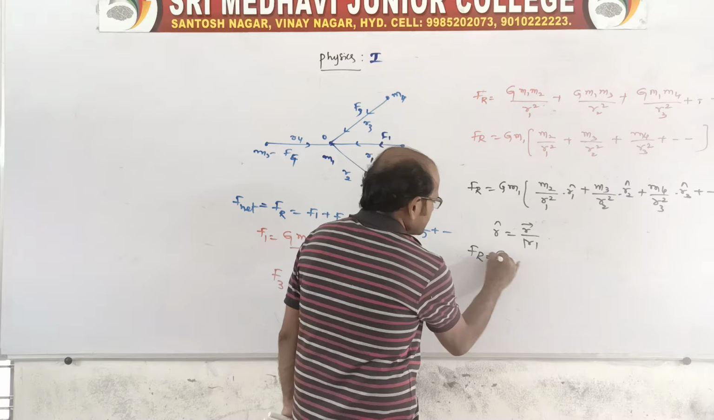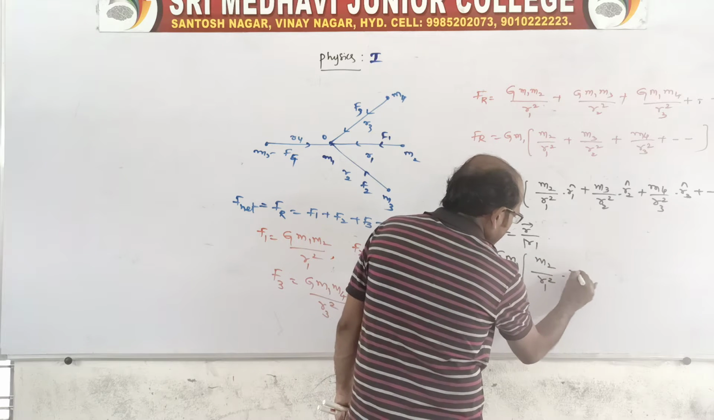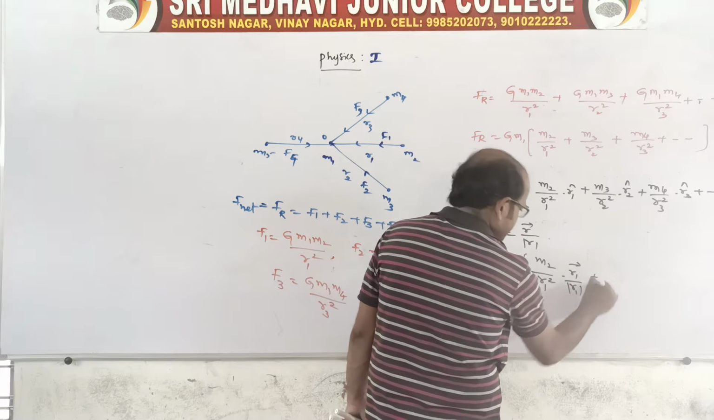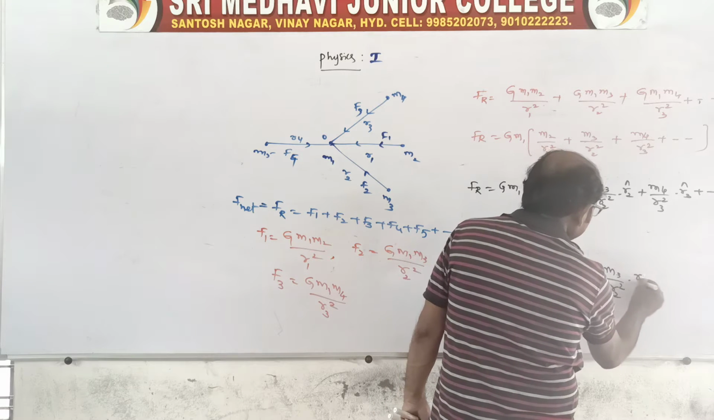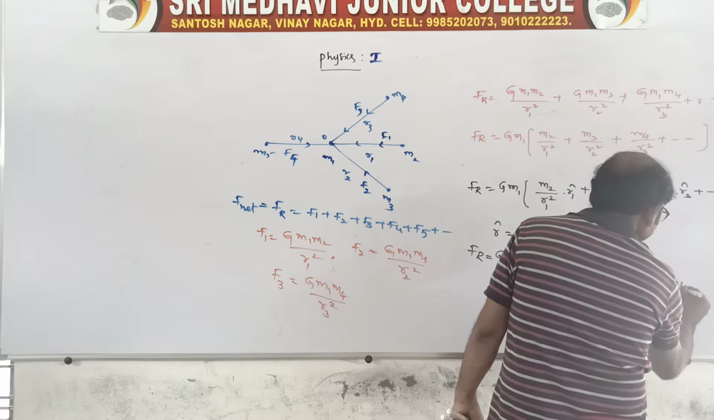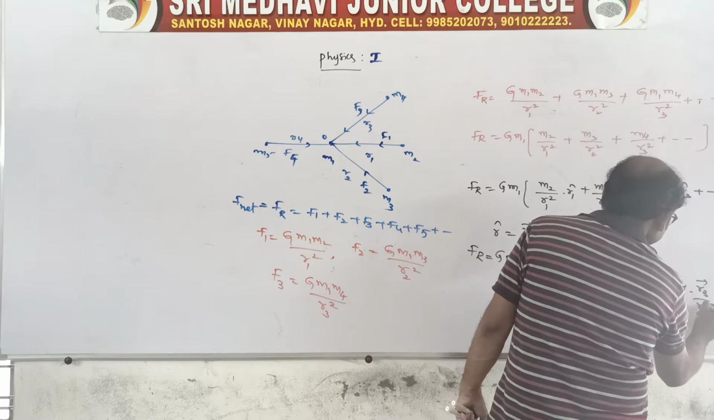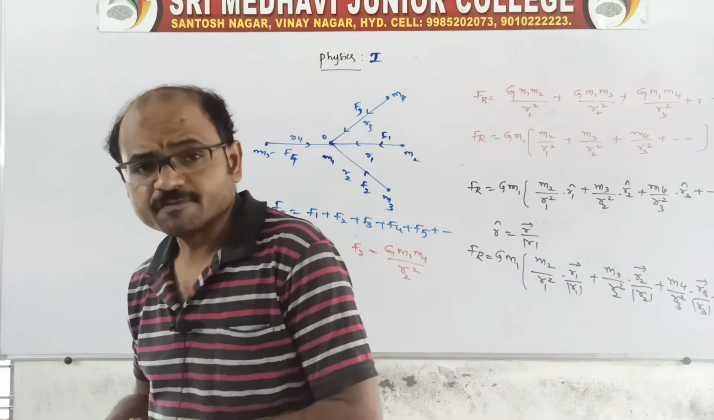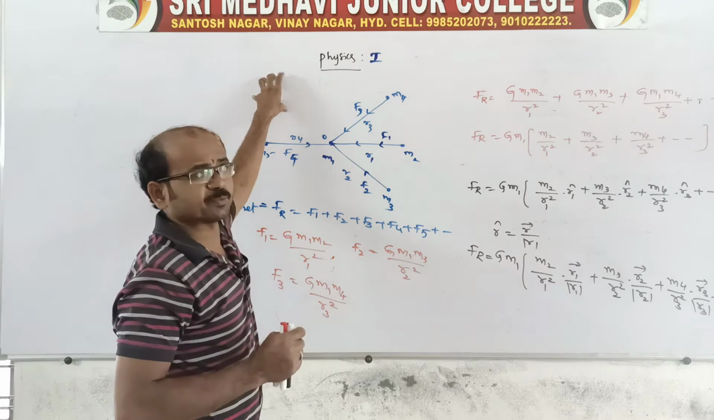F_r is equal to G m1 m2 by r1 square into r1 vector by magnitude of r1, plus m3 by r2 square into r2 vector by magnitude of r2, plus m4 by r3 square into r3 vector by magnitude of r3, plus and so on. This is the vector form, and here it is the principle of superposition.